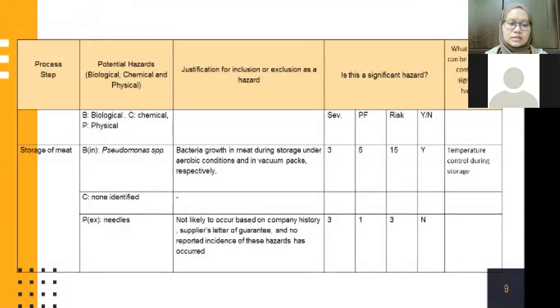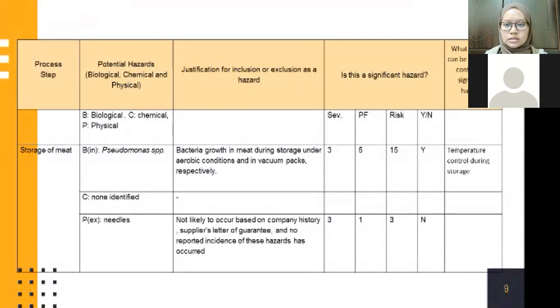Next step is the storage of meat. The biological hazard is the contamination with Pseudomonas species. The justification for inclusion or exclusion as a hazard for this biological hazard is bacterial growth in meat during storage under aerobic conditions and in vacuum packs respectively.